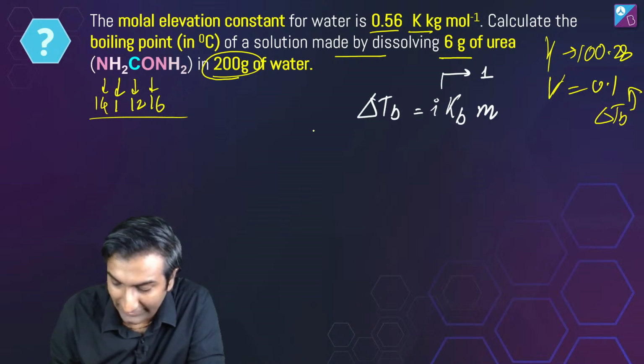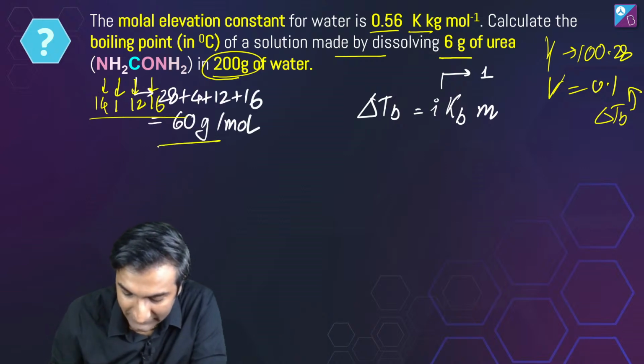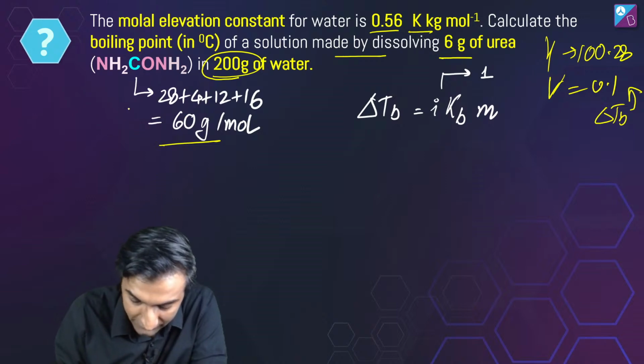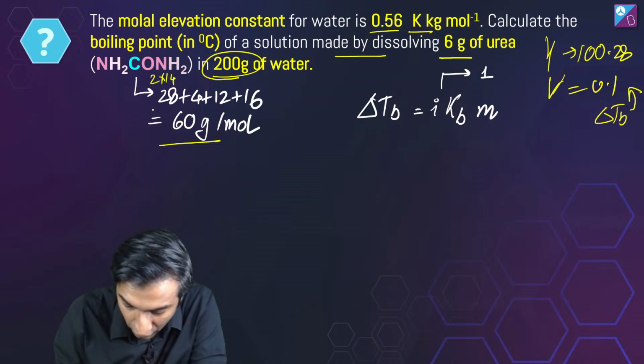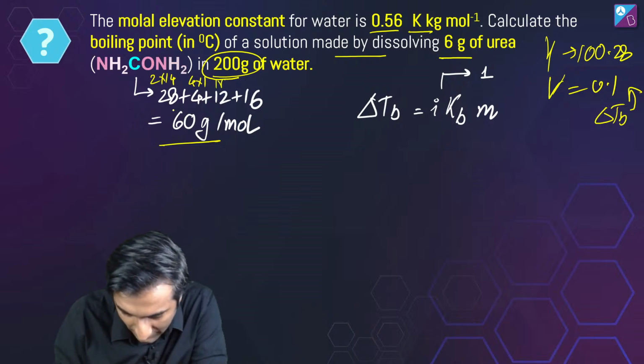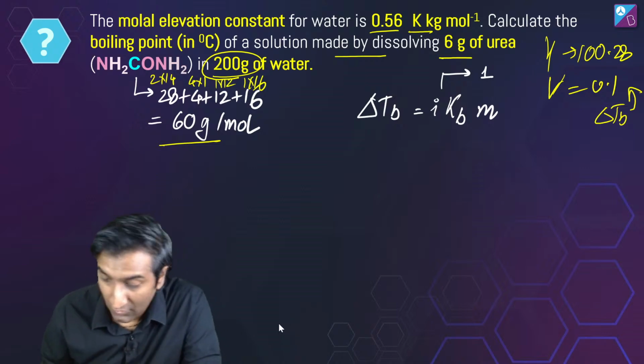So the idea is simple. Delta TB is i KB times m. i is 1, right? The mass of this is 60 gram per mole. 28 because there are 2 nitrogen atoms, right? That's 2 into 14. And 4 क्योंकि there is 4 into 1. And 12 because there's, well, 1 into 12, and 16, 1 into 16. That's it. Add it all together, you get 60 gram per mole.